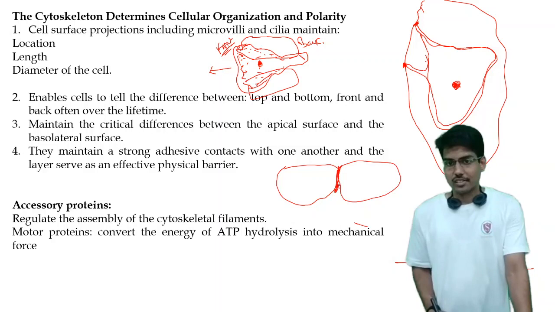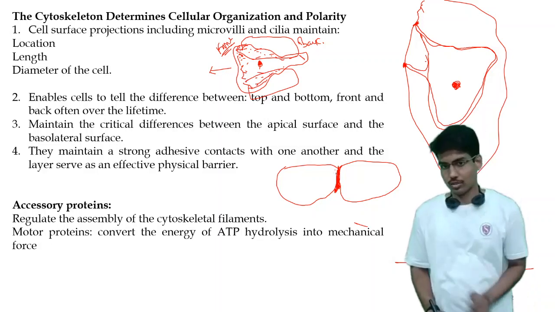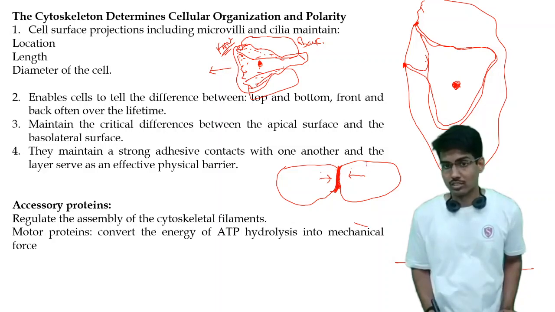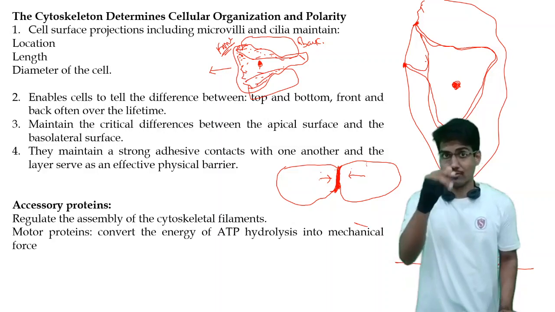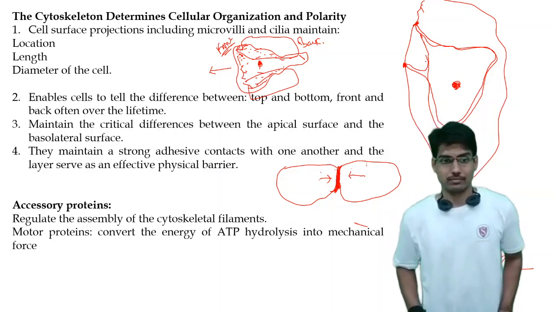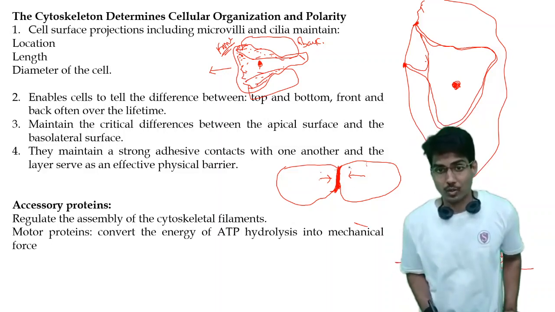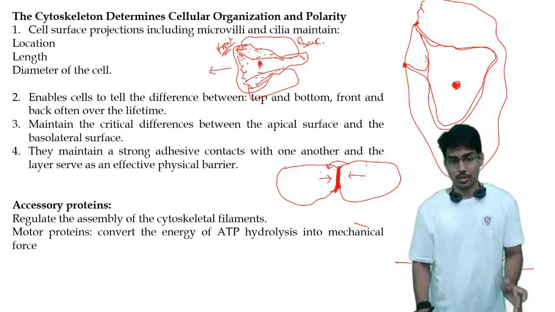This cell is in contact with another cell, and these are the points of attachment. The cytoskeleton system forms these points of attachment, and they function as a cell barrier, so that no constituents or components of this cell will go into that cell. This point of attachment functions as the barrier. They also maintain contact with the other cell.